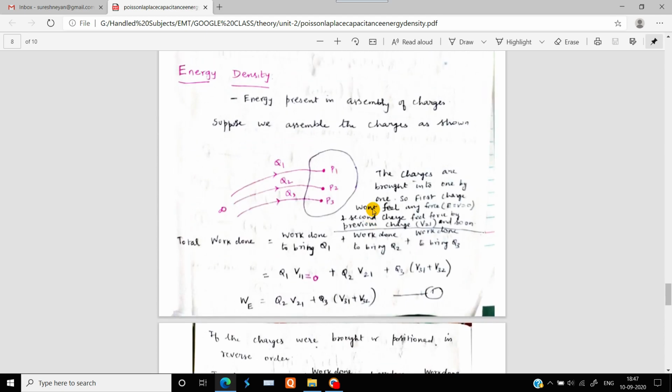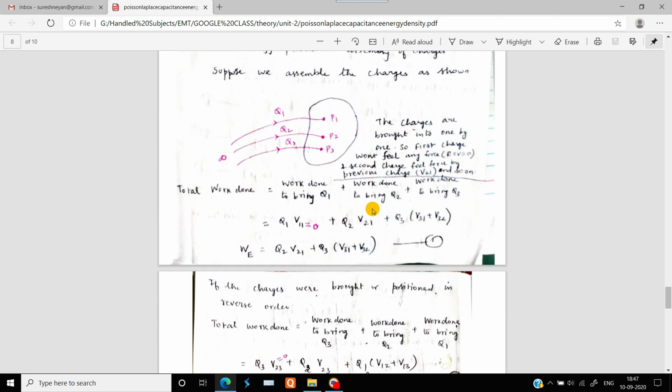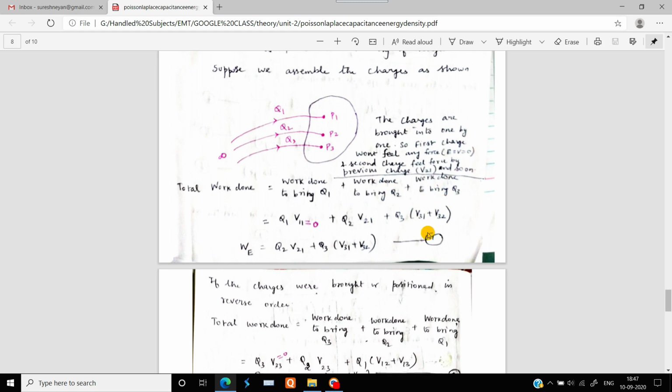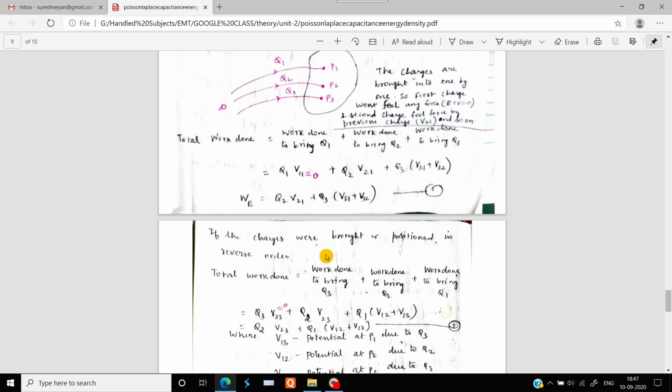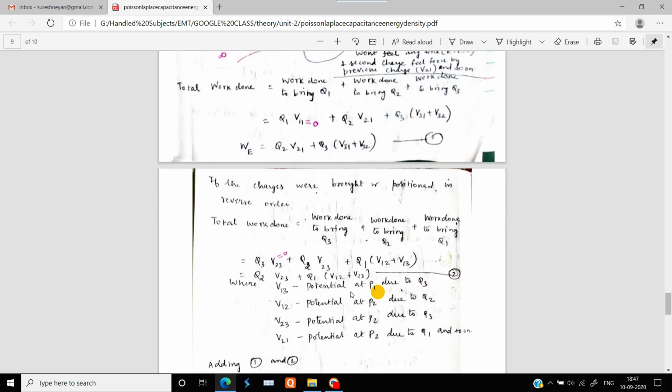And if you notice, this positioning of charges can be done in the reverse order. In the first equation we have taken into account the work done to bring Q1 plus the work done to bring Q2 plus the work done to bring Q3. But if you consider the reverse order, then the total work done will be the work done to bring Q3 plus the work done to bring Q2 plus the work done to bring Q1.